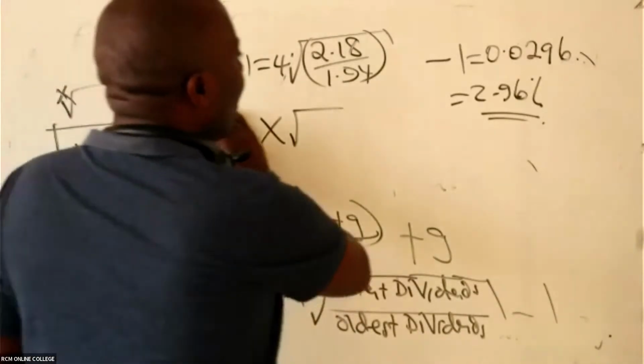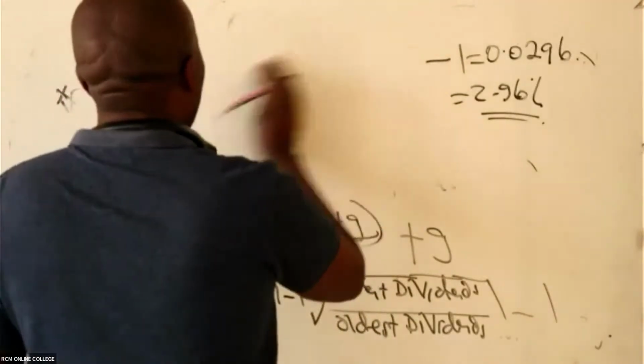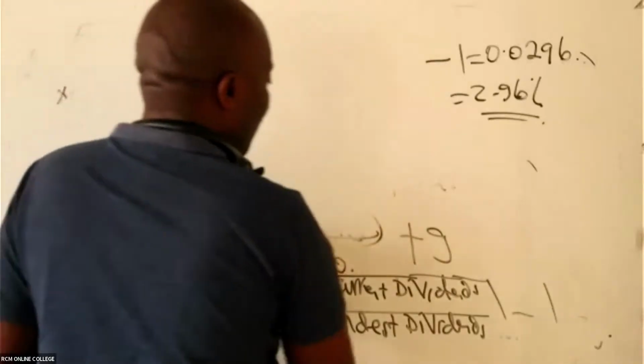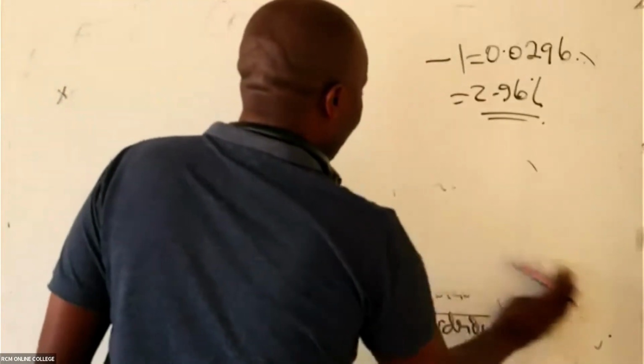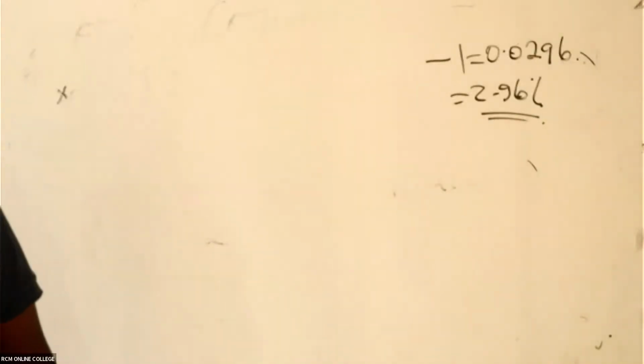So, ladies and gentlemen, what do we have here? We have 2.969. Yeah, that is the first thing that really a good student was able to do.